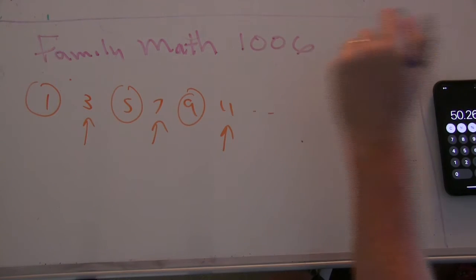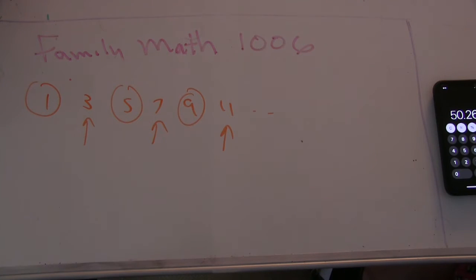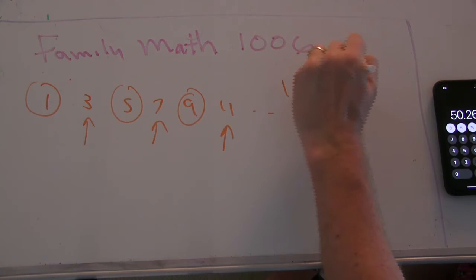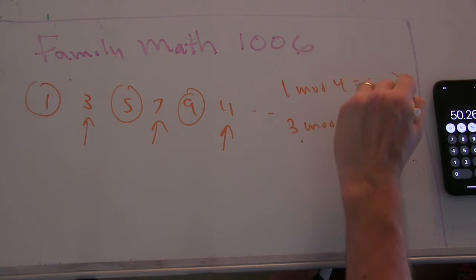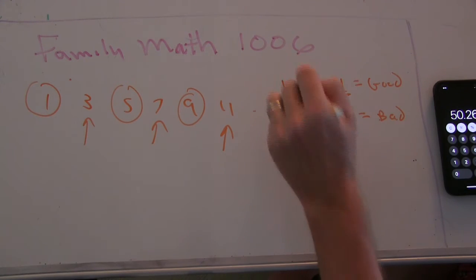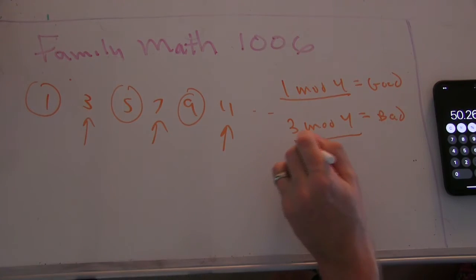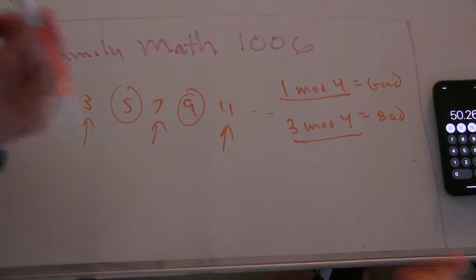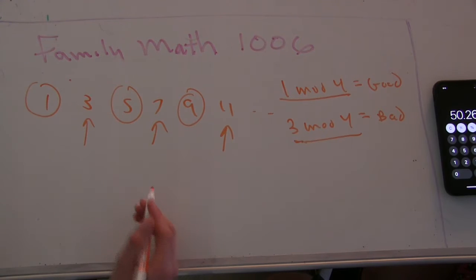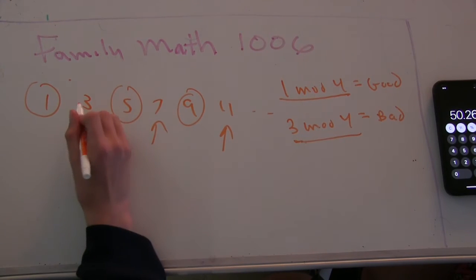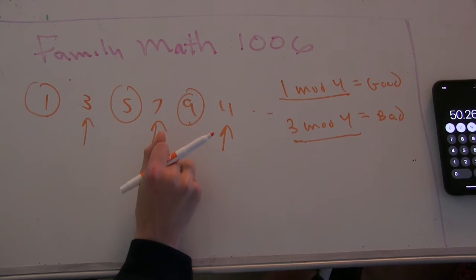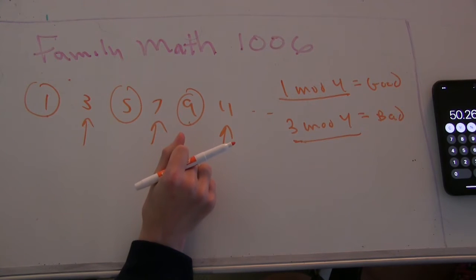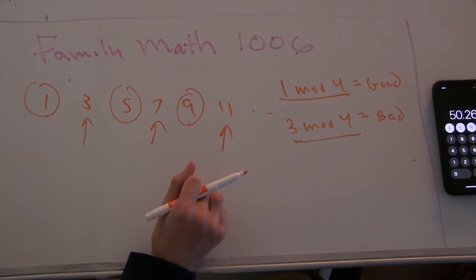1 mod 4. Well, I'm having marker issues. Why don't you give me that marker? 1 mod 4, good. And 3 mod 4, bad. And what was good about these 1 mod 4 numbers, and what was bad about the 3 mod 4 numbers? So the bad numbers could not be written as the sum of two integer squares. All right. But these good ones can. Yeah. Why don't you explain why 3 mod 4 doesn't work? No number that's 3 mod 4 can be written as a sum of 2 integer squares.